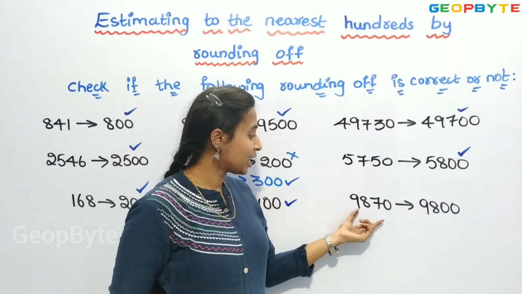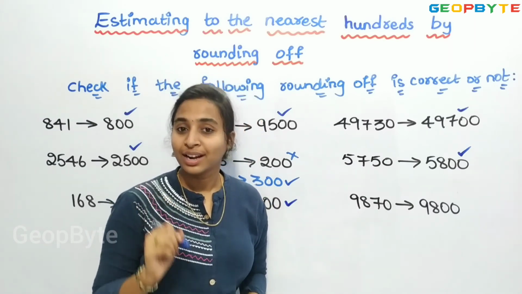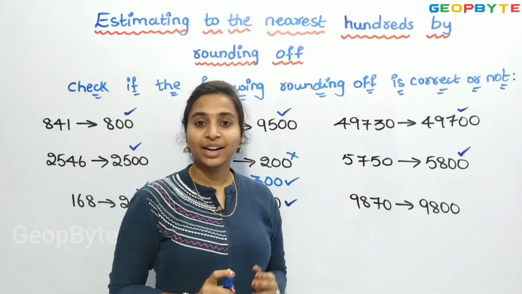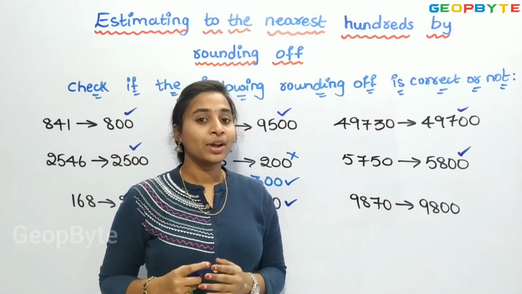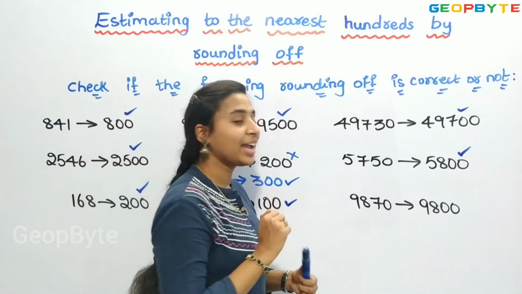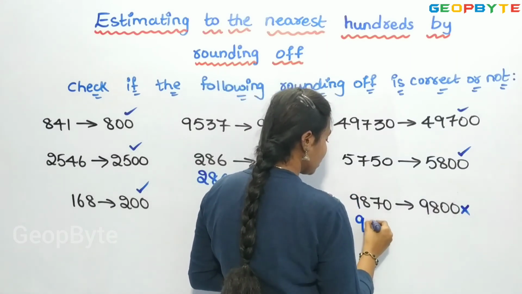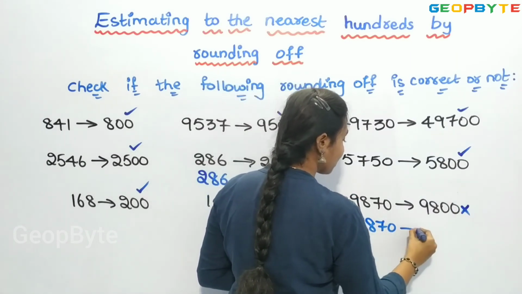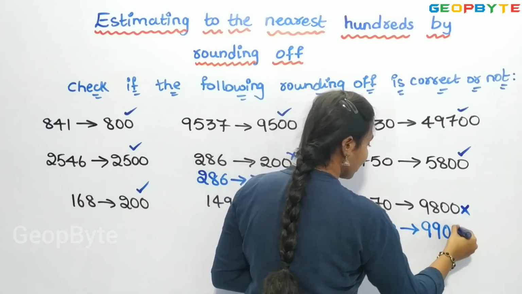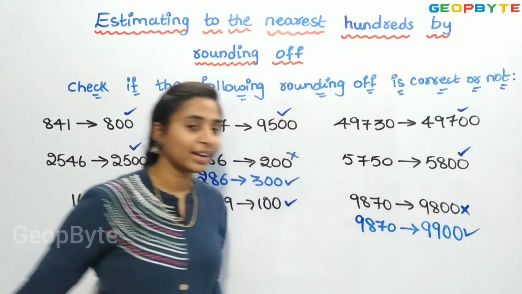It is 9,870. So it belongs to 9,900. Right? From 9,851 to 9,899 they belong to 9,900. So this is wrong. 9,870 belongs to 9,900. Right? So this will be correct.